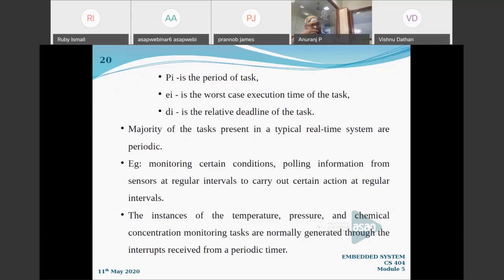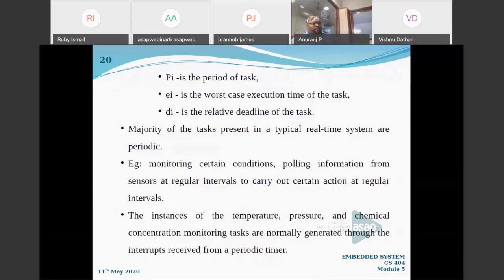You can see that if you are designing an embedded system for monitoring, say for example, the temperature in a particular area, say in our mobiles, usually a simple application, it is controlled by a periodic timer, obviously. At a particular time it will refresh. On that particular time, it will again check the temperature and update. So that particular task is going to be done within a fixed time interval. It is going to happen, right?